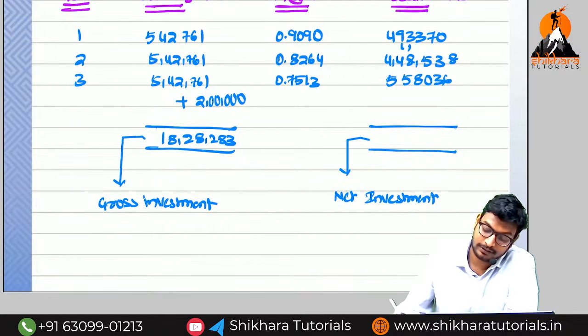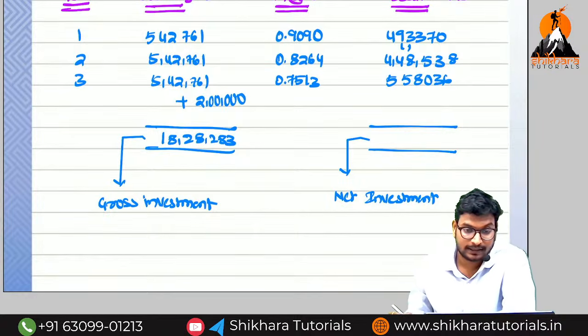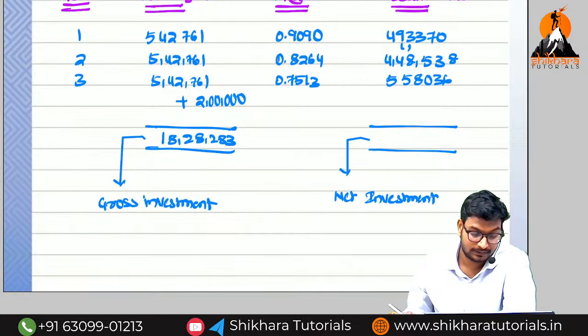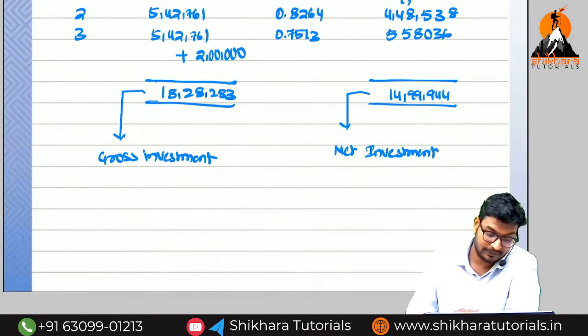4,48,538 plus 4,93,370 plus 5,58,036, which gives 14,99,948. Then the other total is 14,99,944. So what is the difference between these two?